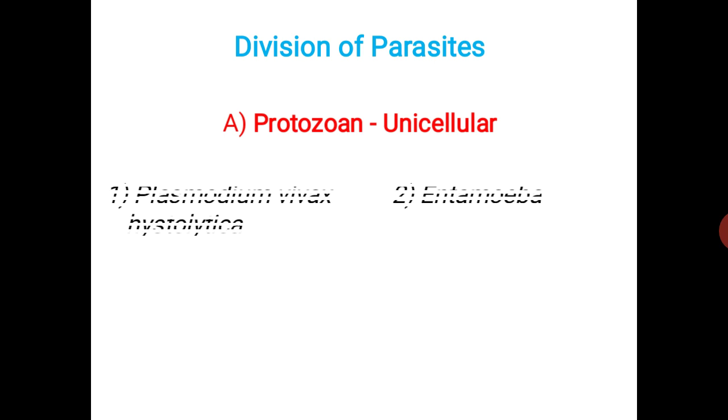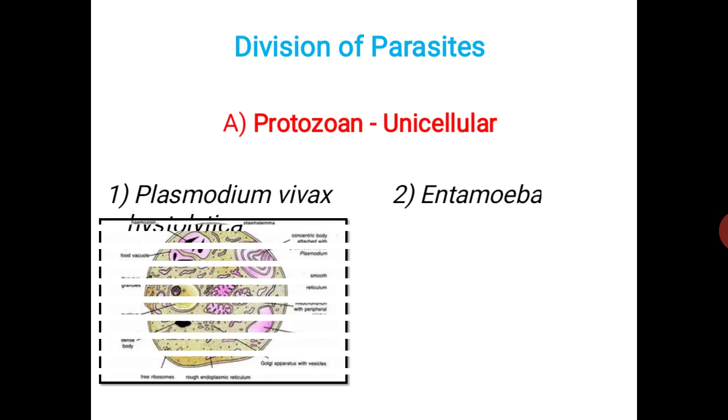Further, the division of parasites. How are parasites divided into different divisions? We all know that organisms are of many types. By taking a primitive consideration, the first organism is unicellular, so parasites can also be unicellular. The parasites which are unicellular are known as protozoan parasites. Examples are Plasmodium vivax and Entamoeba histolytica.